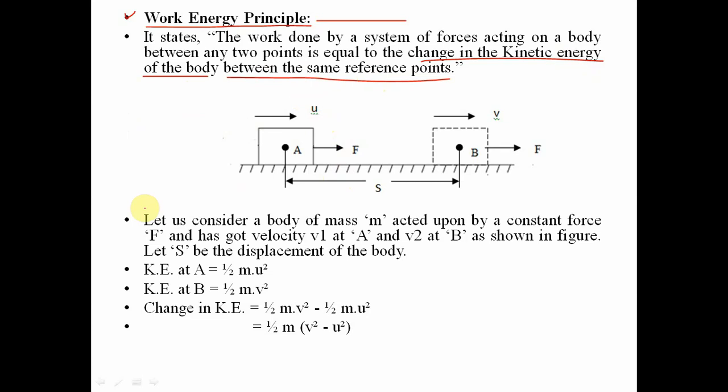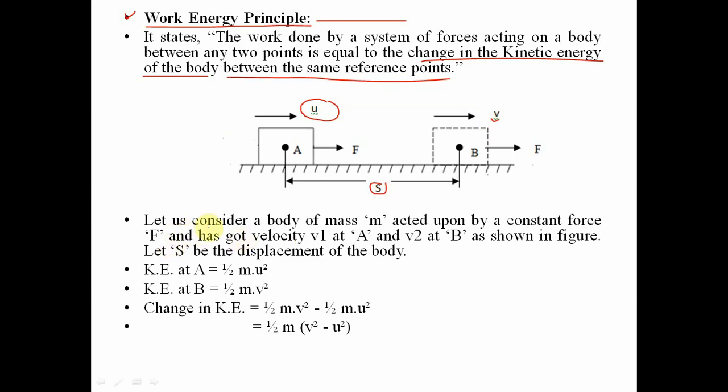Now this is the explanation part. Okay, now this is a body with initial velocity u. When the force is applied on this body, it has some displacement s. After displacement s, the final velocity of the body will be v.